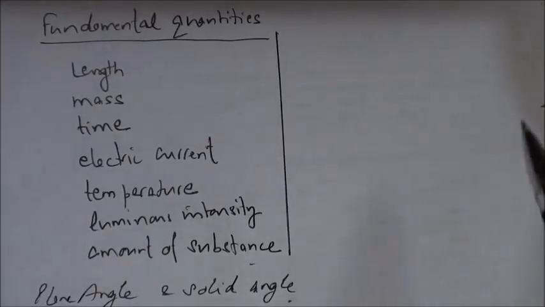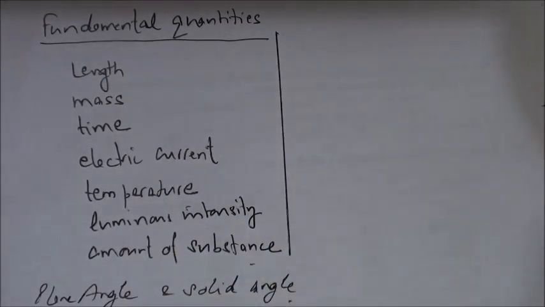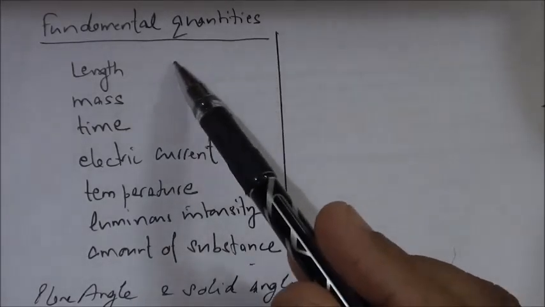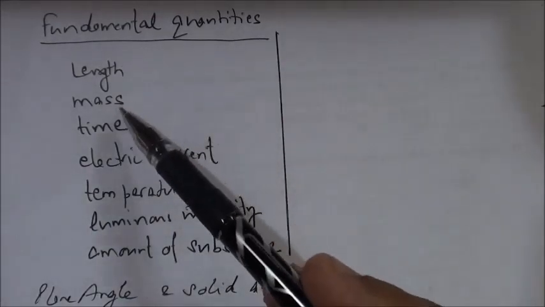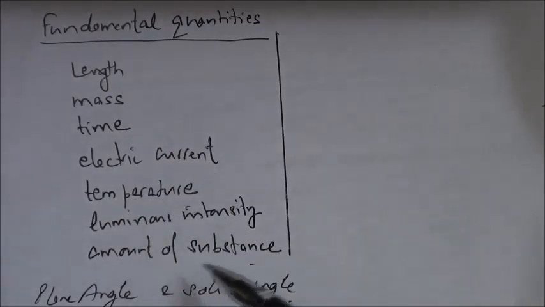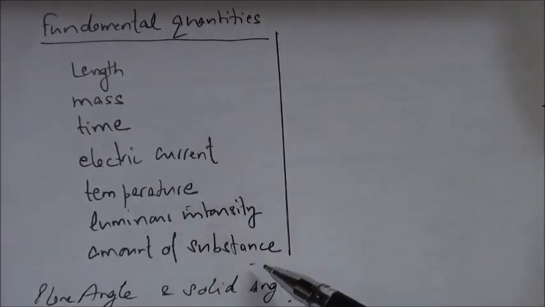So far we have done fundamental quantities and derived quantities, and fundamental units and derived units in the SI system. In the SI system, the International System of Units, there are 7 base quantities or fundamental quantities: length, mass, time, electric current, temperature, luminous intensity, and amount of substance. These 7 are taken as fundamental or base quantities. Plane angle and solid angle, these two are supplementary quantities.